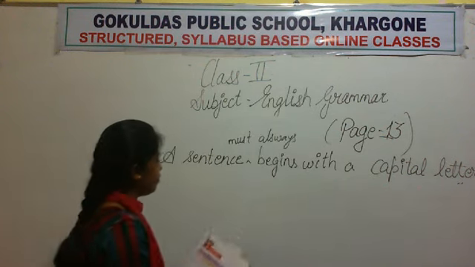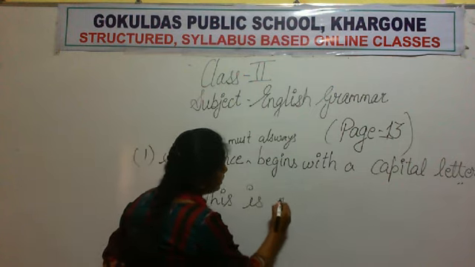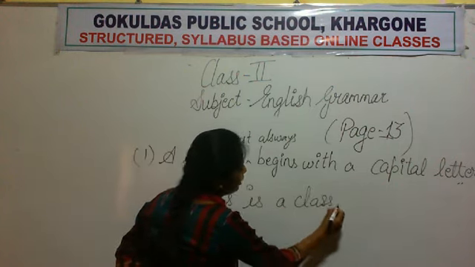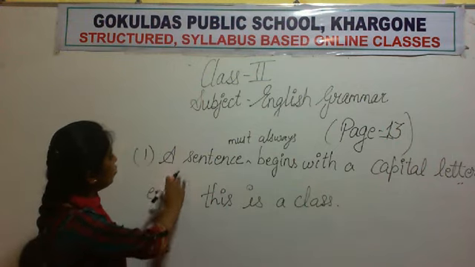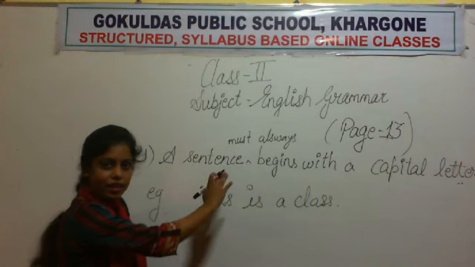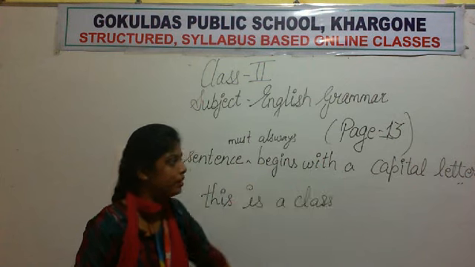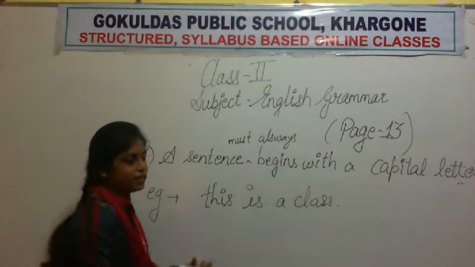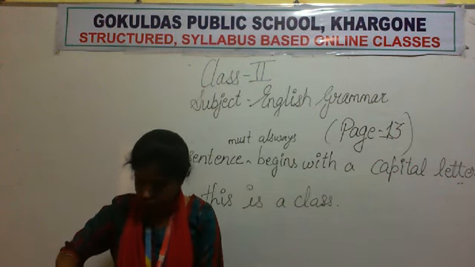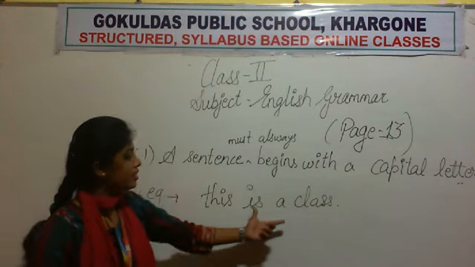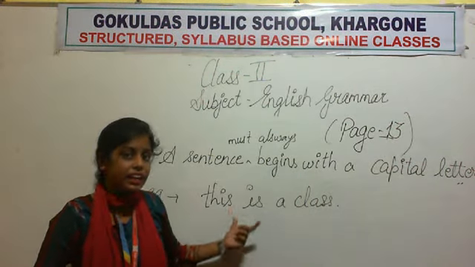For example, if I am writing, this is about this first line that we are understanding. ये जो example है वो इस चीज के regarding है. Okay, capital letter. So I have written this example that this is a class. ये एक class है. Okay. So this is a class. Is this a proper sentence? Have we written the sentence correctly? क्या हमने correct लिखा है sentence?